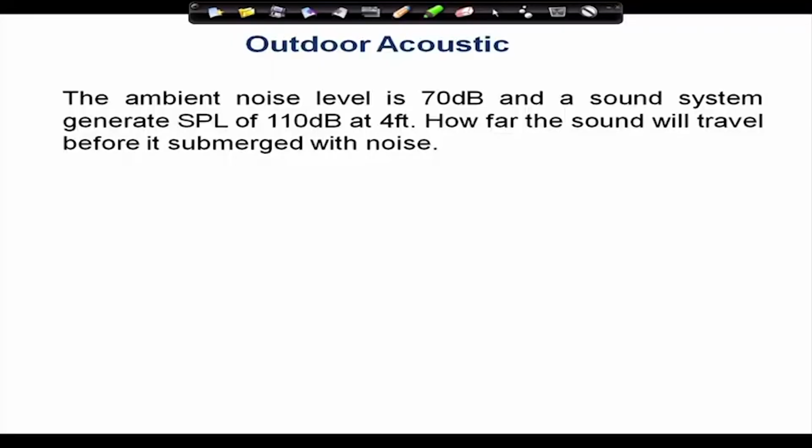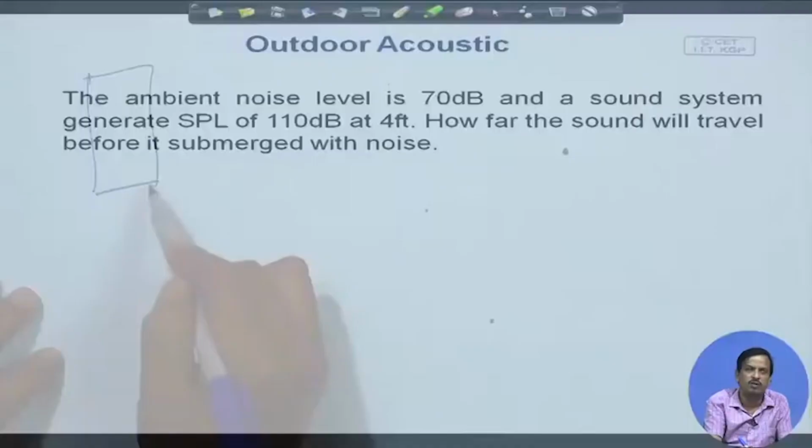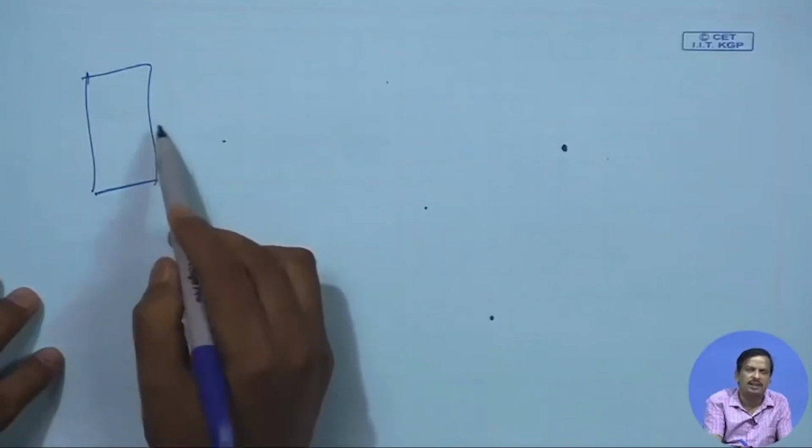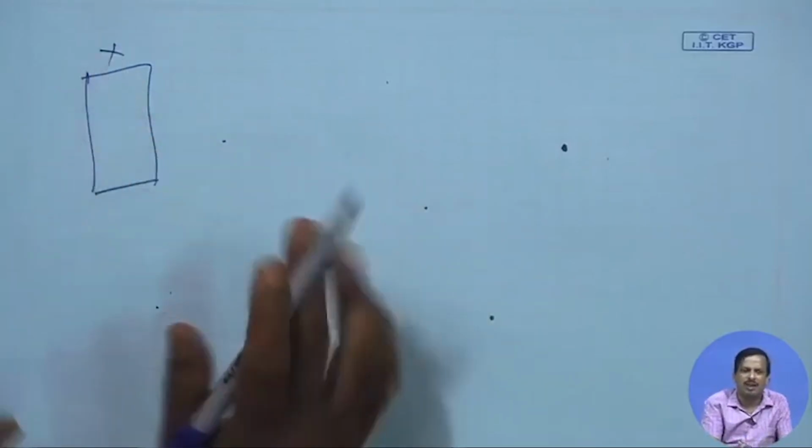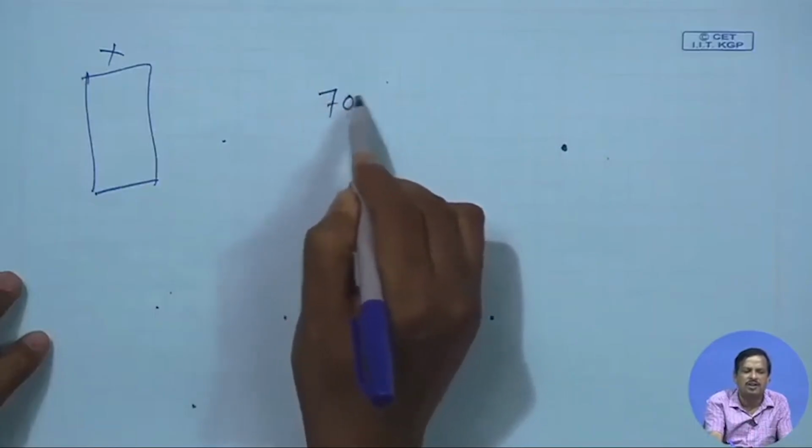For example, suppose I want to set up a concert in Gyan Ghosh Stadium or Tata Steel Sports Mart. I put some loudspeakers, and when the loudspeaker is not on, the average ambient noise is 70 dB.